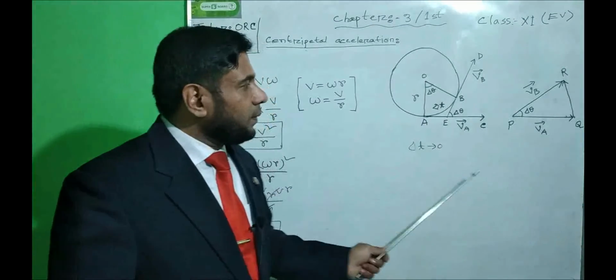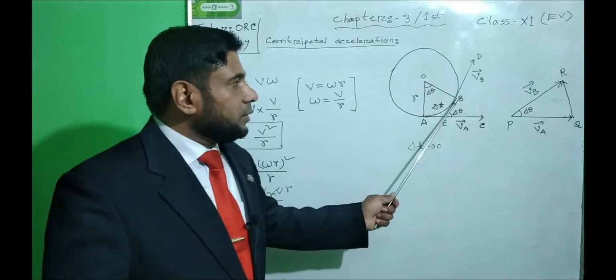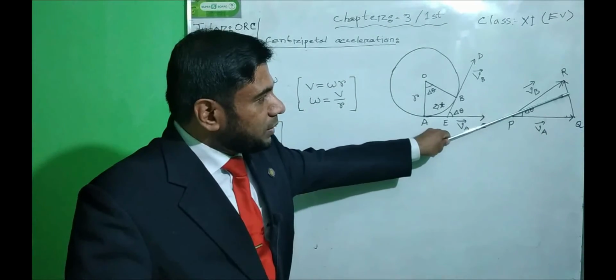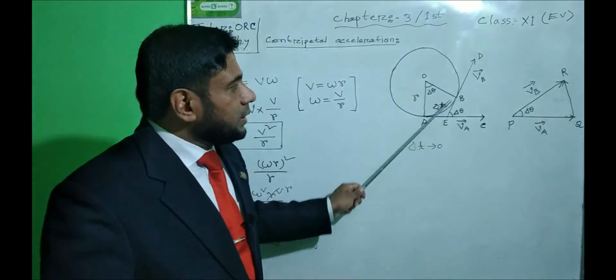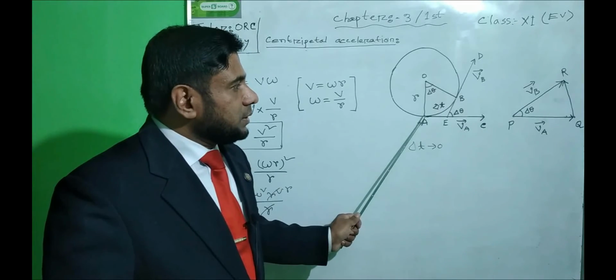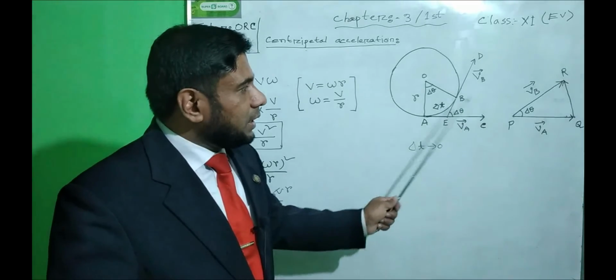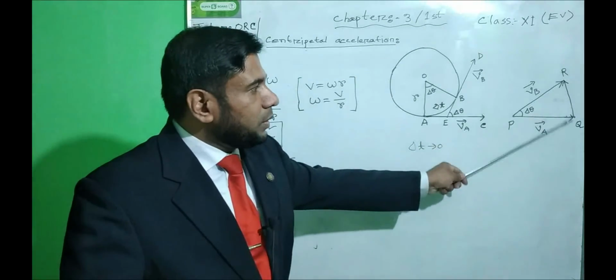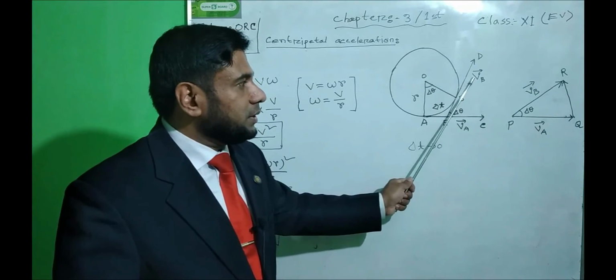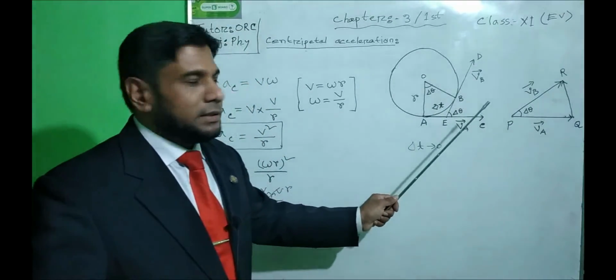This is why point A and B will be the same point. So in this case, the change of velocity QR will be perpendicular to velocity VB.